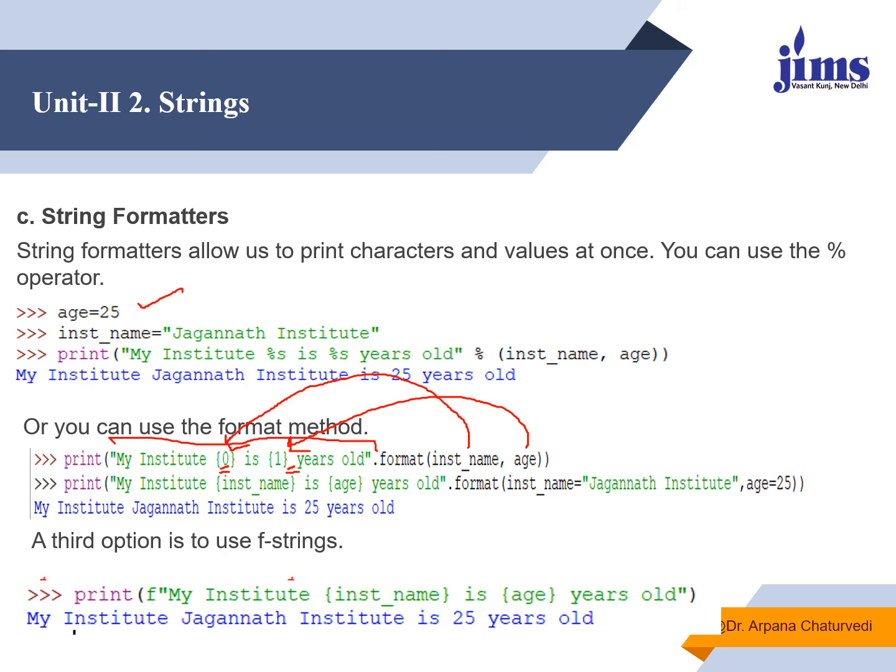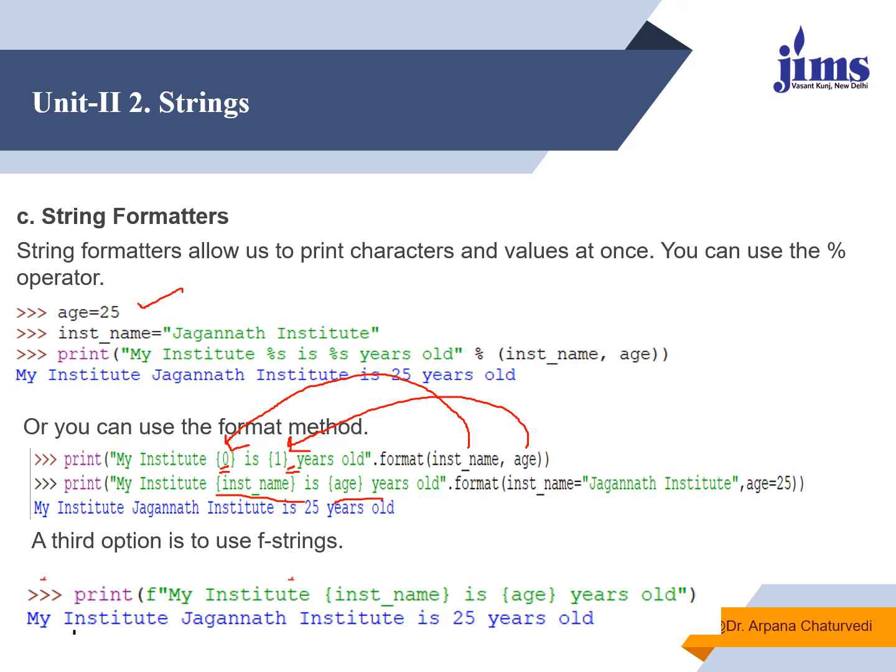The same work we can do by writing the name of a variable over here instead of writing 0 and 1. And here I'll write the values directly in the format within brackets: inst_name is equal to Jagannath Institute and age is equal to 25. So this is also a way of using the format function.